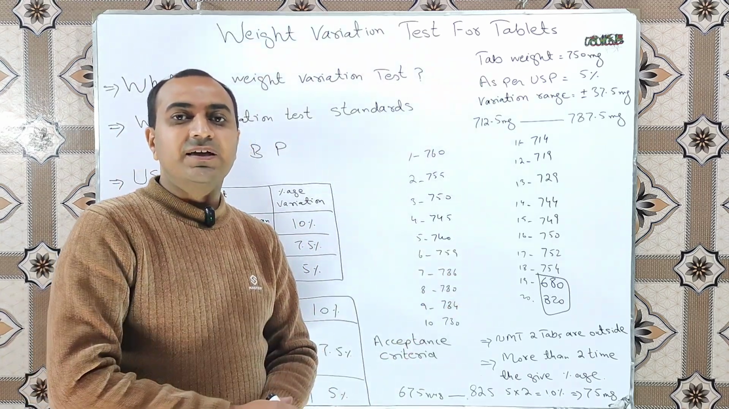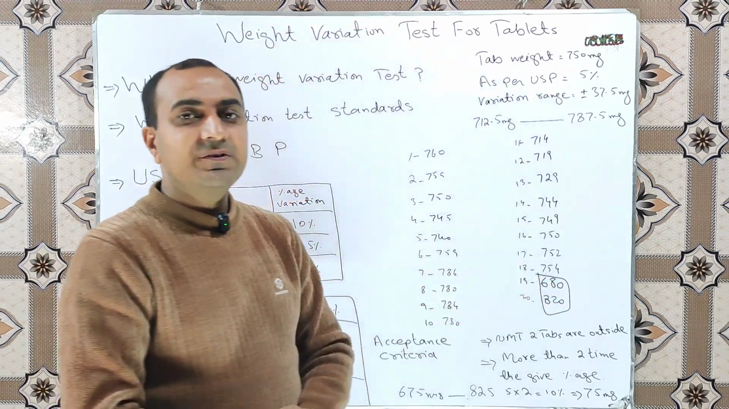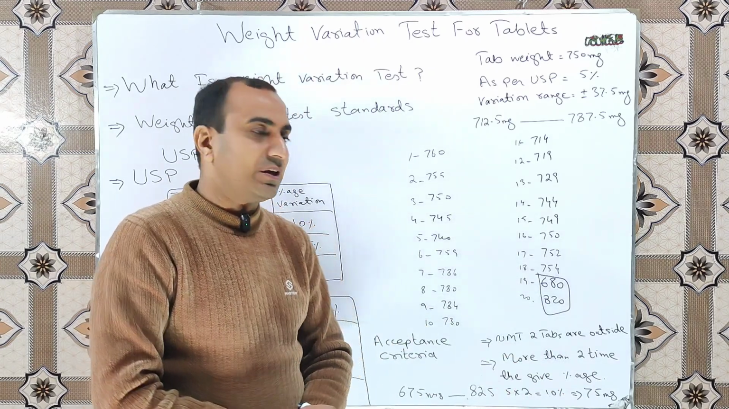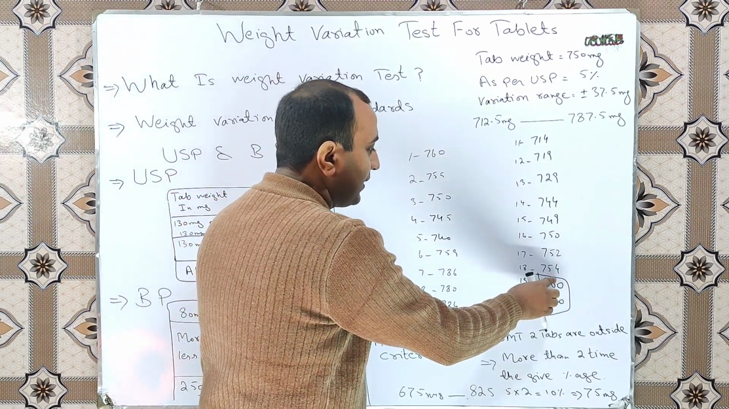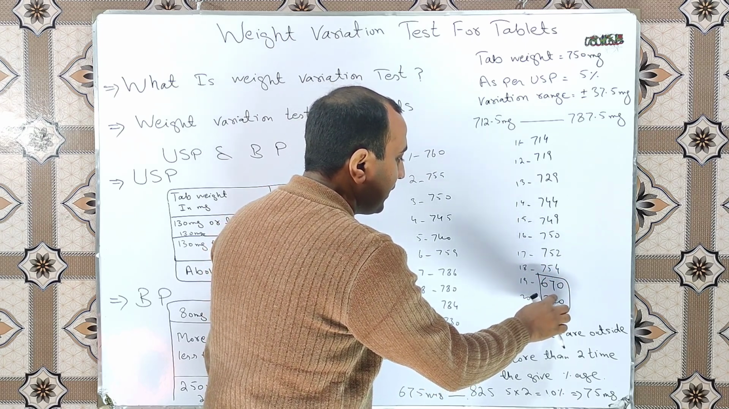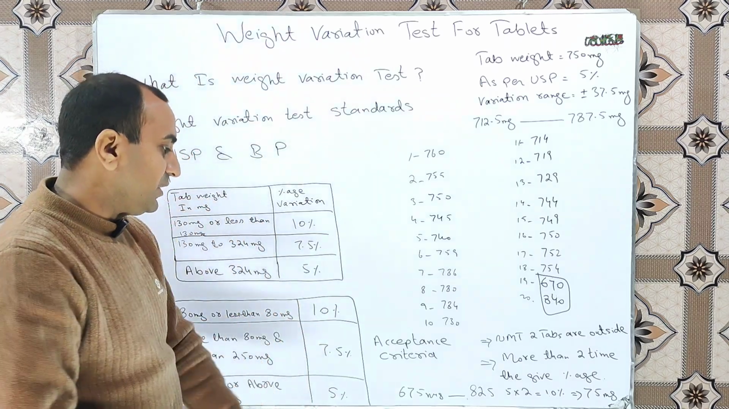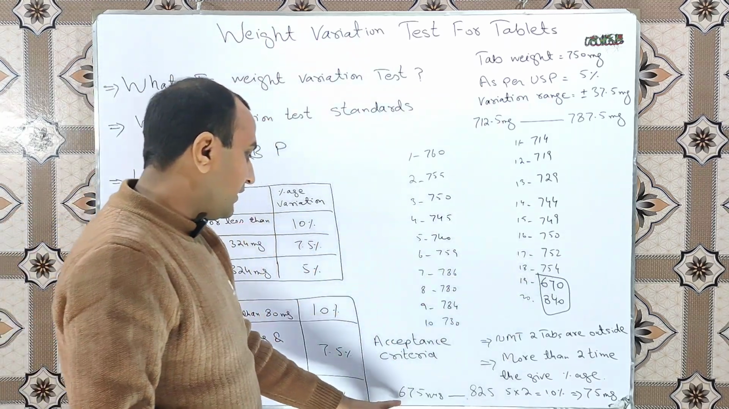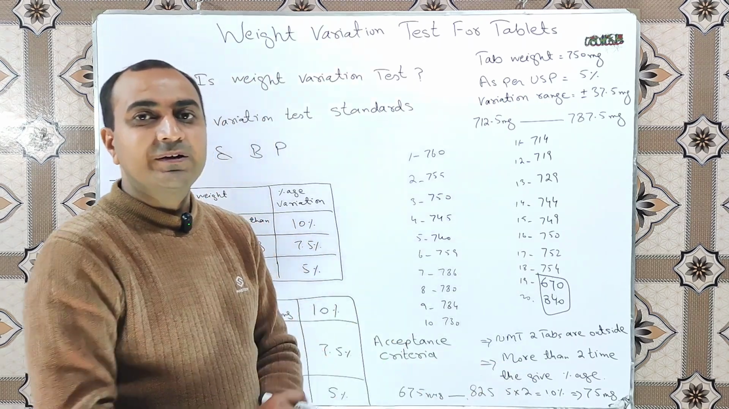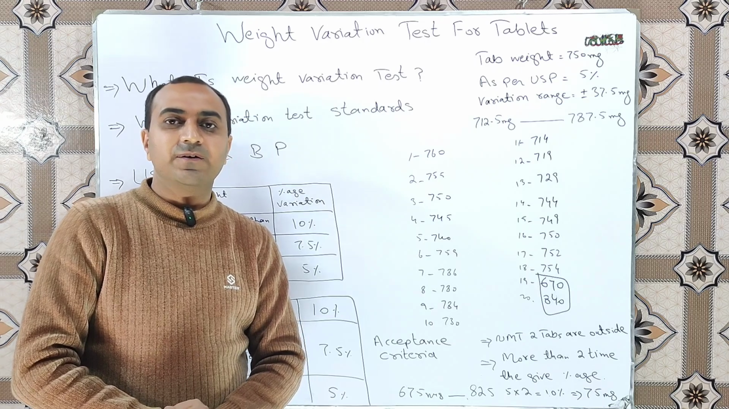Now the third case: what will happen if these 2 tablets are outside 2 times our defined range? Suppose one tablet weighs 670 milligram and the other tablet weighs 840 milligram. These tablet weights are outside double the provided percentage. So in this case the test will be considered fail.